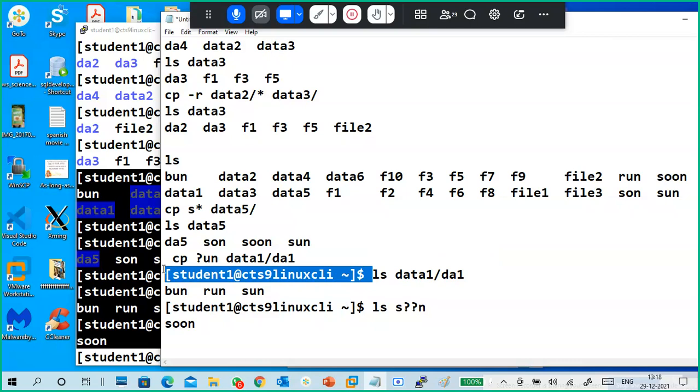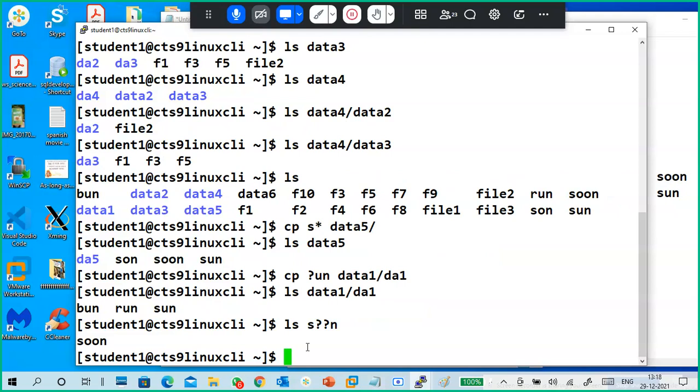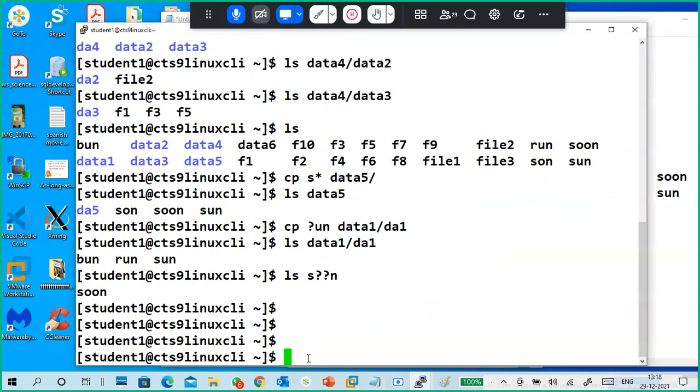A lot of commands are there, guys. You must practice. That's why this afternoon there is no class. Tomorrow I will go. If you don't practice, you don't understand. Very simple. Two more commands, then we'll stop.